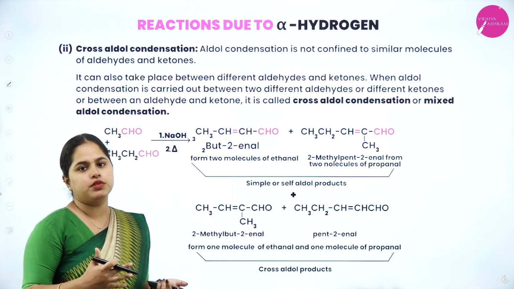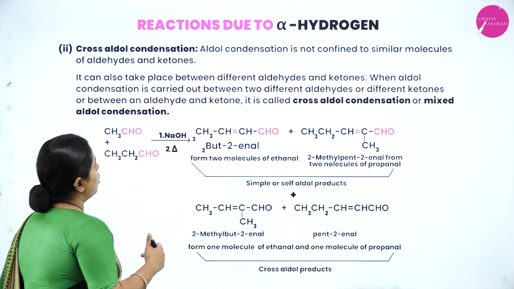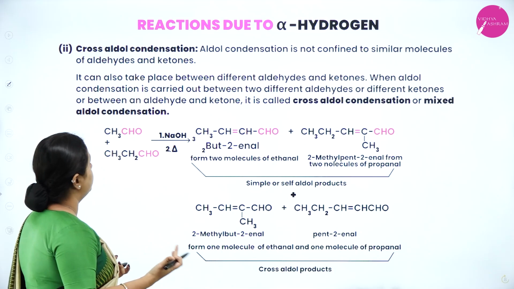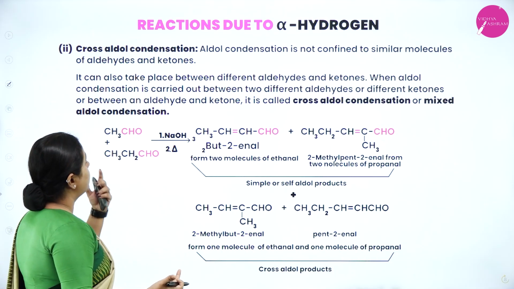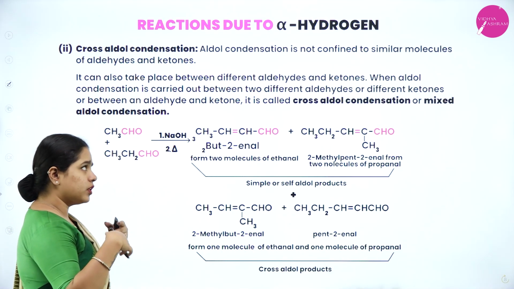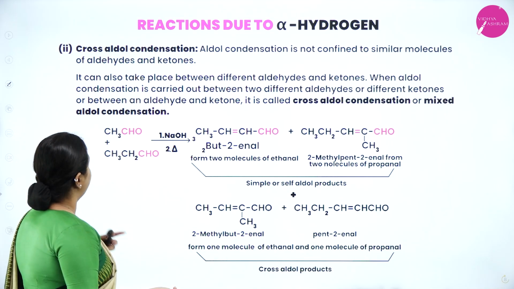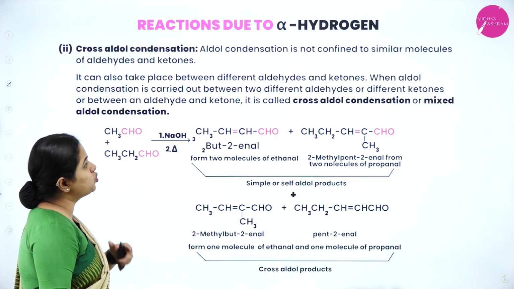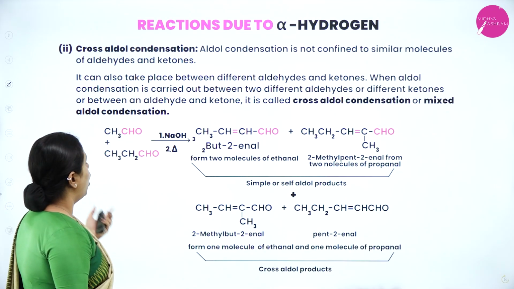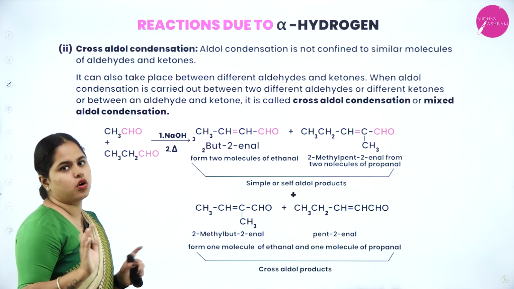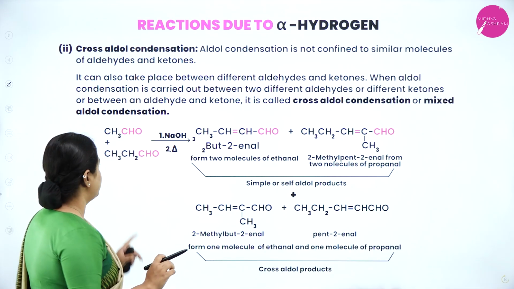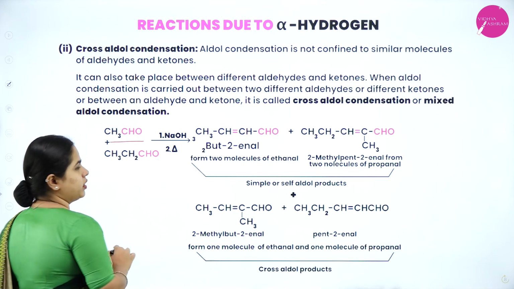Okay, all of this comes under cross-aldol condensation. So aldol condensation is not confined to similar molecules of aldehydes and ketones. It can also take place between different aldehydes and ketones. When aldol condensation is carried out between two different aldehydes or different ketones, or between an aldehyde and a ketone, it is called cross-aldol condensation. Clear?